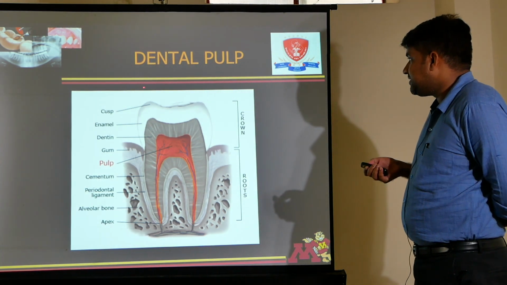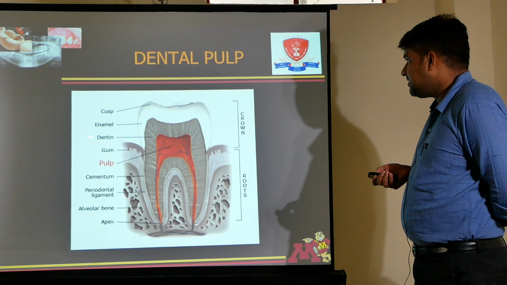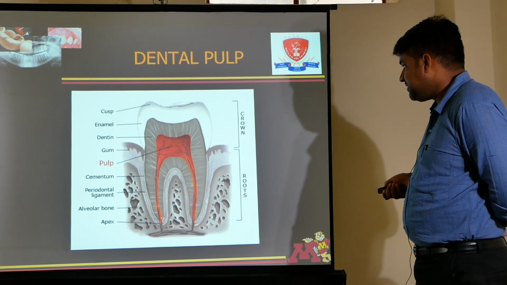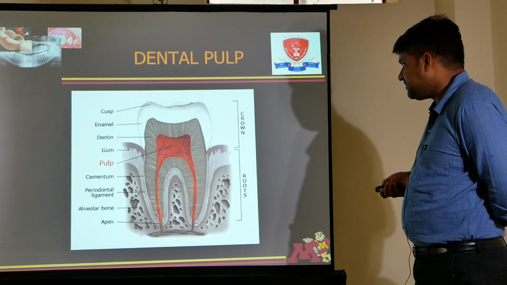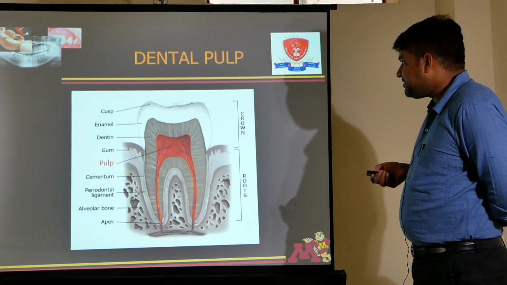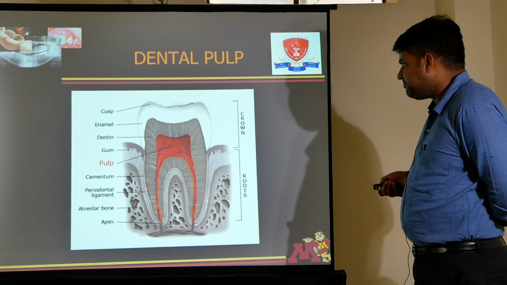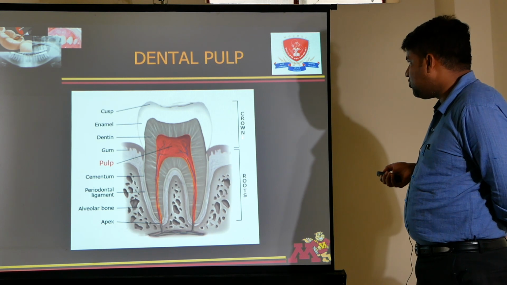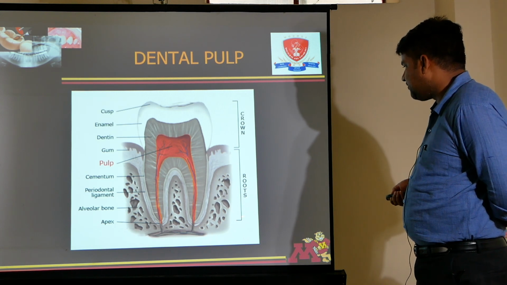This is cusp, this is enamel, this is dentine, this is pulp. See, this is pulp and this is the apex of the pulp. In continuation with enamel, it is cementum. This is PDL, this is alveolar bone. This is the crown part of the tooth and this is root of the tooth.